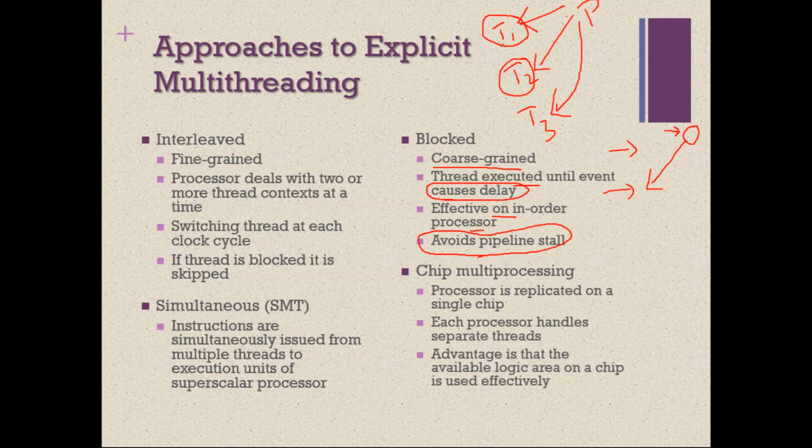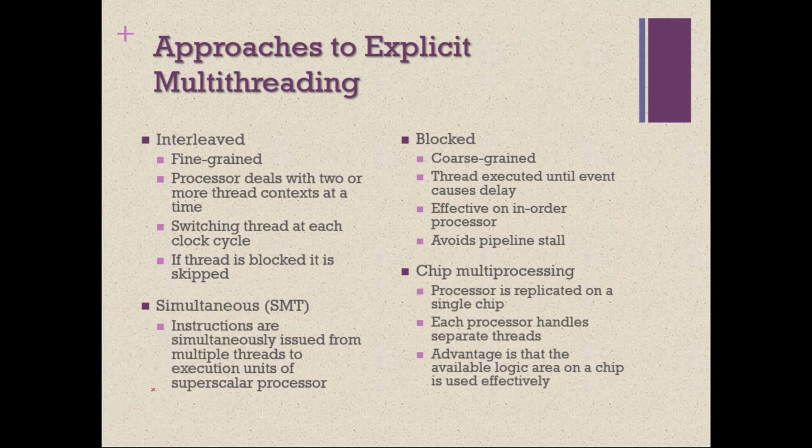Whenever there is a stall, it is going to context switch. Stall is nothing but delay. Delay only causes pipeline stall. As long as the pipeline is not delayed, it is going to execute the same thread. But when there is a delay, it will context switch. So this is the second type of multi-threading, explicit multi-threading.